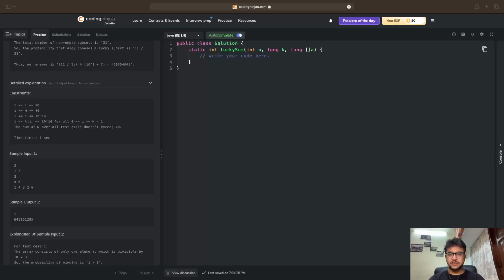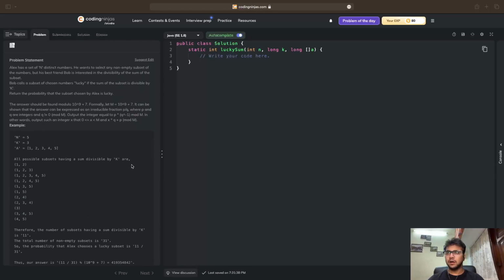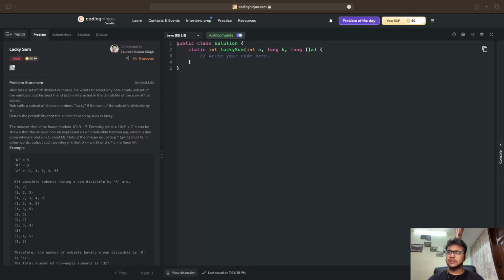Frequency of each value of subset sum modulo k. Suppose we do that, because we have to do modulo k every time according to the question. So from the first subset, we will calculate the subset sum modulo k and store it inside a hash map.